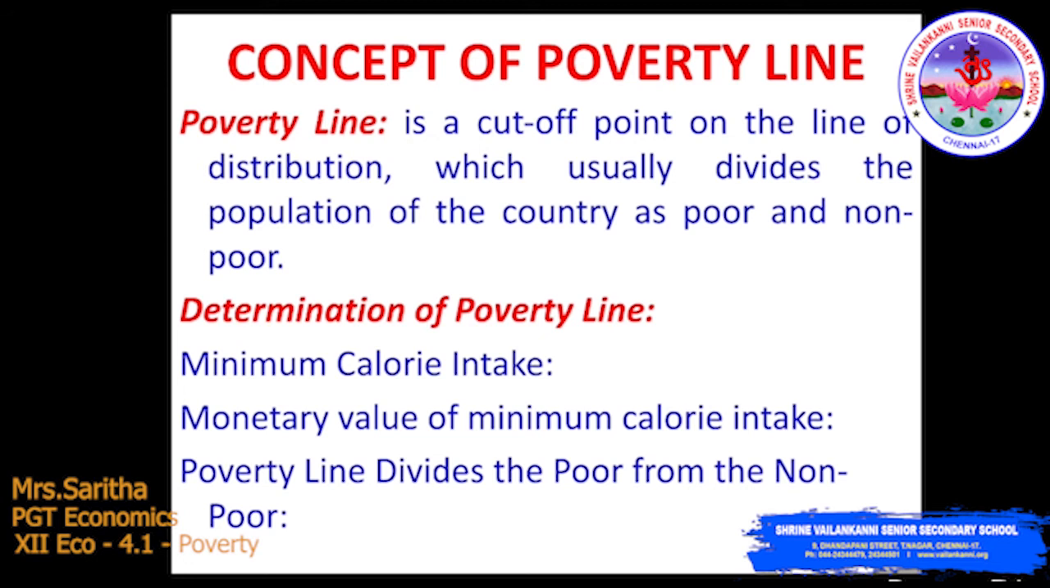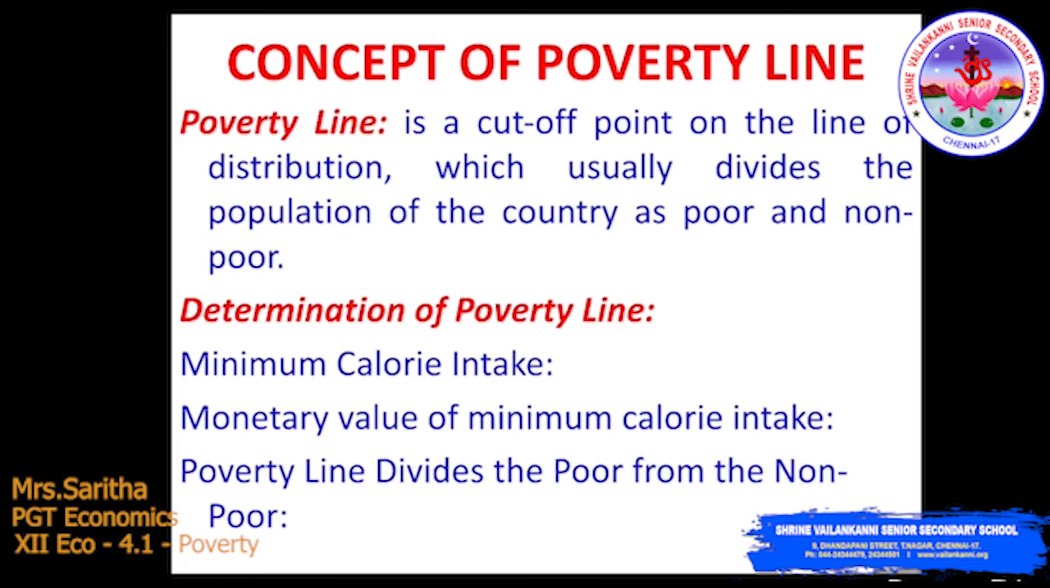2400 calories per person per day in the rural area and 2100 calories per person per day in the urban area. Calorie intake has been fixed higher for the rural area because the rural worker has to do greater physical work as compared to the urban worker. So that's why the calorie intake is higher in the rural area when we compare with the urban. That's what they mentioned, 2400 calories per person per day in the rural and 2100 per person per day in the urban.